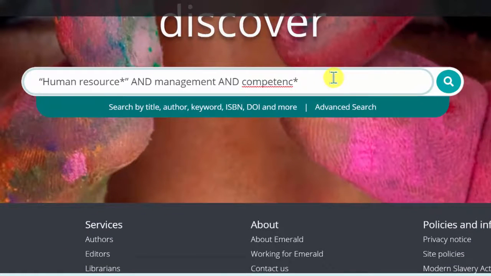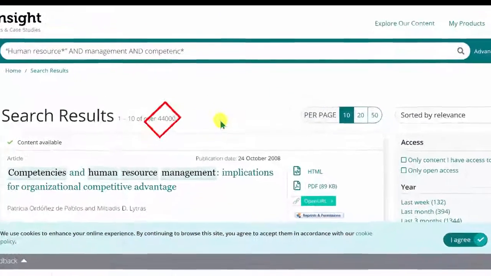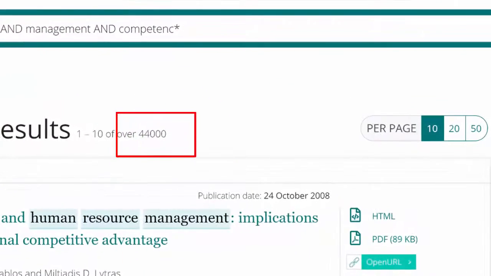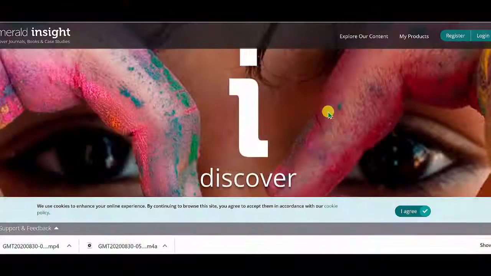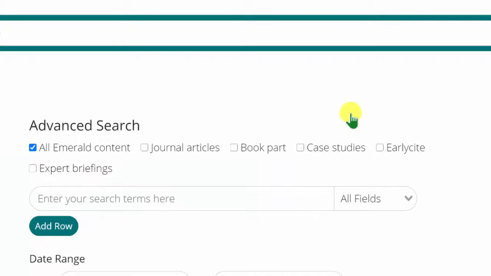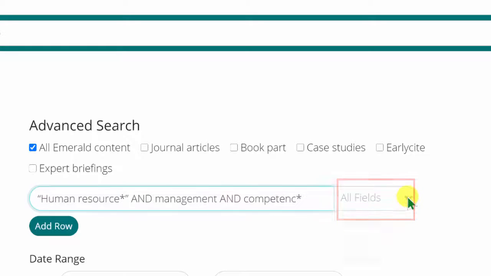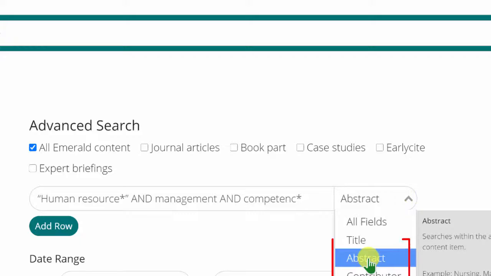Emerald looks different from ERIC and PsycInfo because Emerald is not an EBSCO database. Because it searches the full text as a default, Emerald has a tendency to overgive. It gives too much that is irrelevant. Over 40,000 results. Not helpful. Instead, every time you use Emerald, immediately click the Advanced Search link. Type in your query, then change the drop-down menu from All Fields to Abstract, then click the Search button.